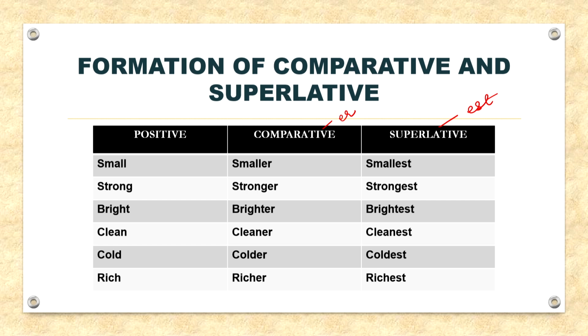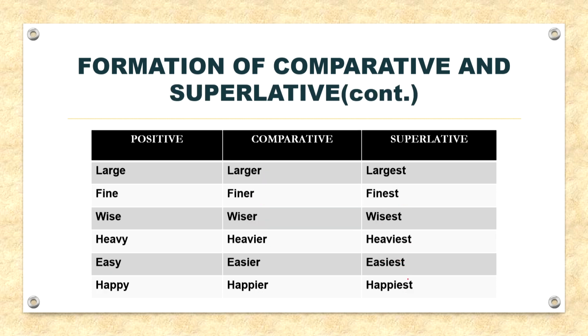For example, small, so er is added to small to form the comparative and est is added to small to form the superlative. Similarly, strong, stronger, strongest, bright, brighter, brightest, clean, cleaner, cleanest, cold, colder, coldest, rich, richer, richest, and so on.